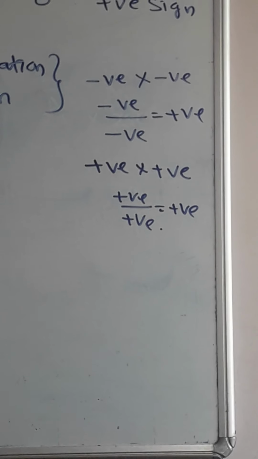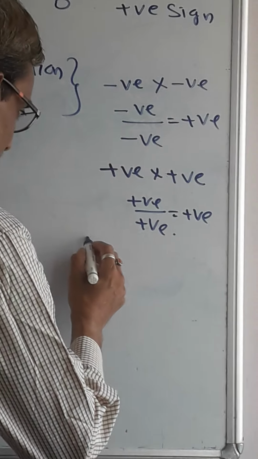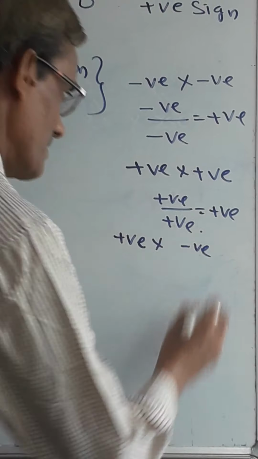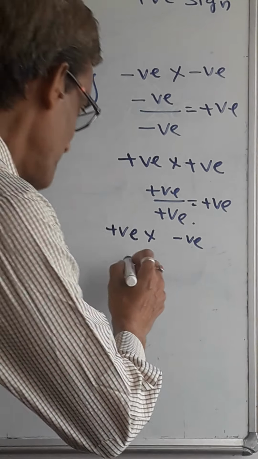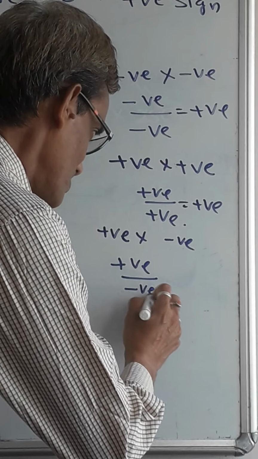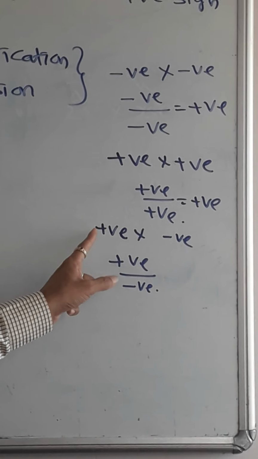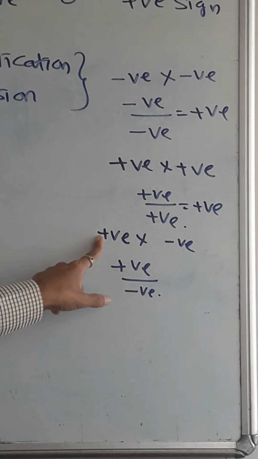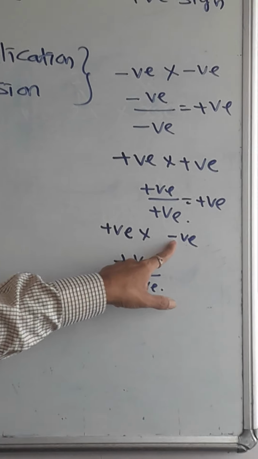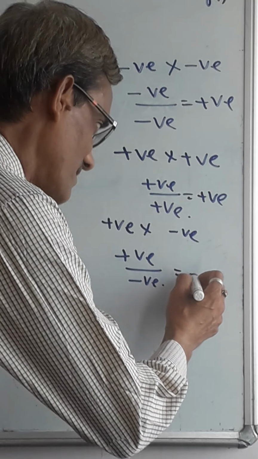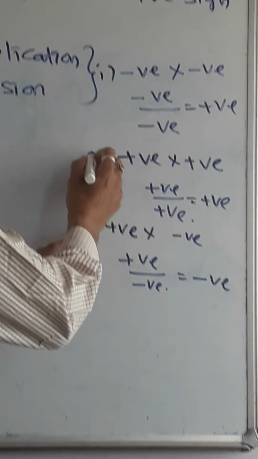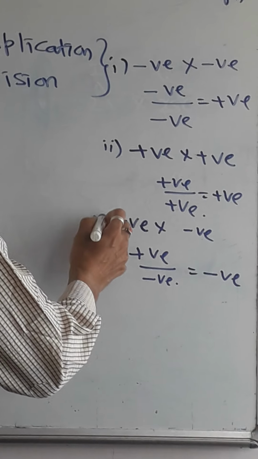Okay, next let us see the numbers coming in different types. Suppose positive numbers are there that you have to multiply by negative integers, or sometimes positive integers that you have to divide by negative integers. In these cases, what you have to remember: something is correct, but he said it wrongly. So that is wrong only, no? So the answer will come as wrong. That means wrong means negative. So remember the rules. This is the first rule, this is the second rule, and the third rule I already said.